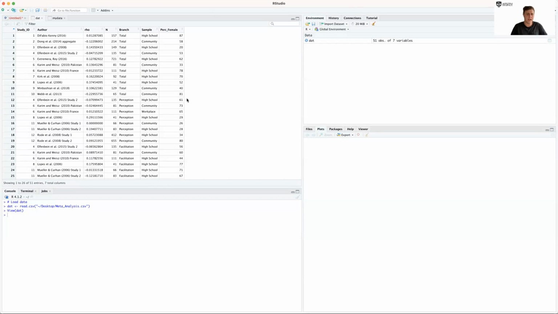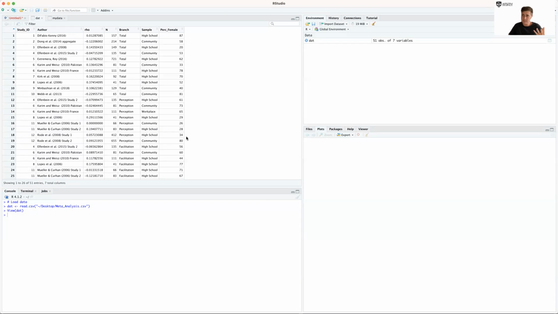And percentage female, again, I just made this up because I was being lazy, really. So these two are made up. The rest is actually, I think, the numbers used from the paper. So we should get similar results to the paper when we do our meta-analysis. And this is the basic requirements, I guess, of what you need when you're building that spreadsheet.